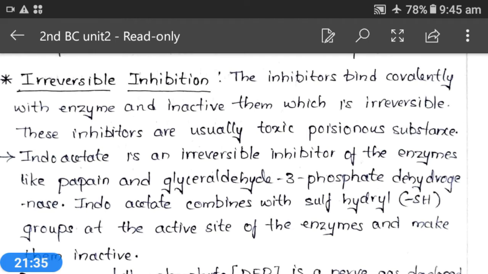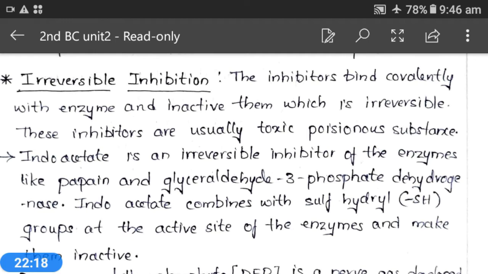Diisopropyl fluorophosphate, DFP, is a nerve gas developed by German scientists during the Second World War. This is one of the poisonous chemicals developed by them. DFP reversibly binds with enzymes containing serine at the active site. That means it will bind with all the enzymes which contain serine at the active site.